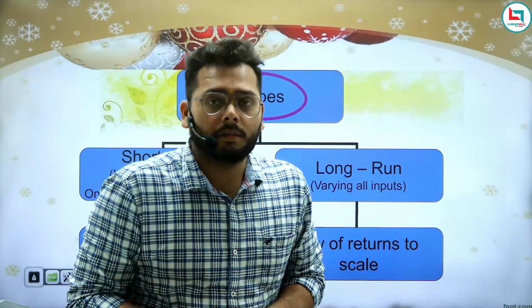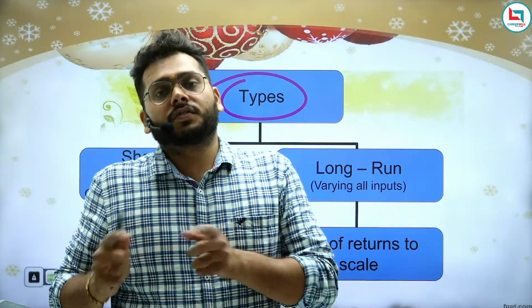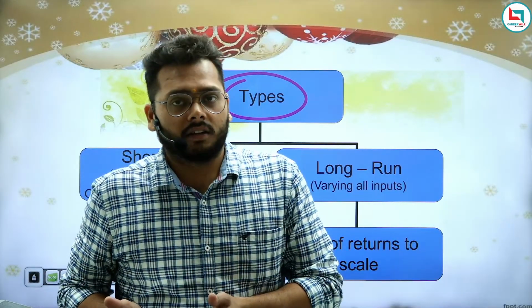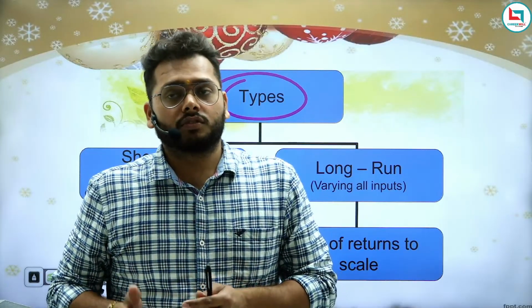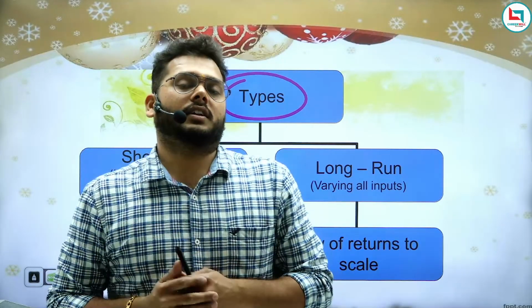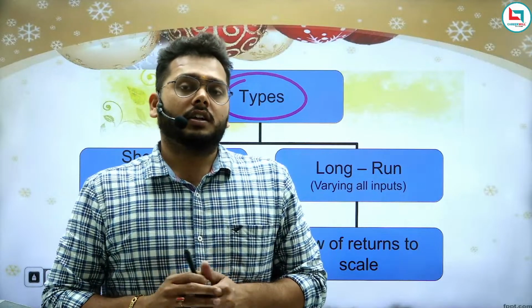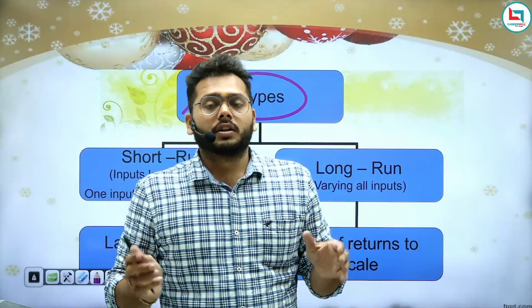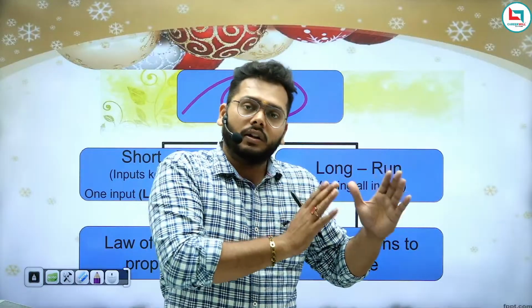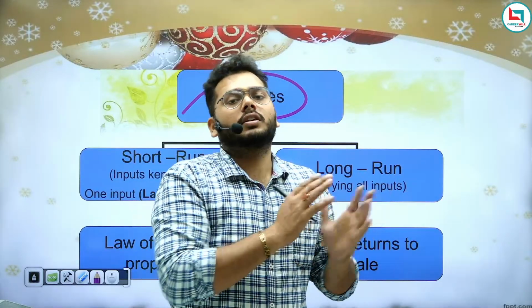So labor is a variable factor, but which factor is not changing? That is the machine. Machine is also a factor, but it is not changing. So this is called a fixed factor. Inputs are divided into two types, the variable factor and the fixed factor. So in the short run, only the variable factors change, not the fixed factor.